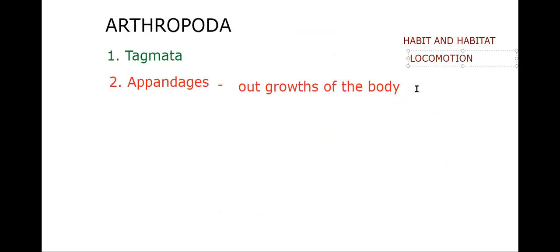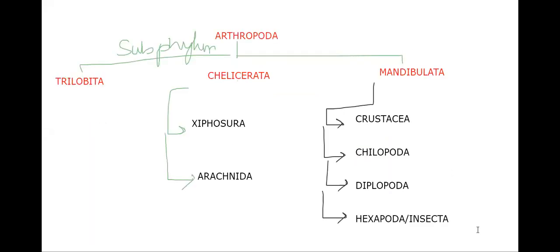Okay, next, locomotion. Locomotory organelles. We're talking about jointed legs, isn't it? Xiphosura, how many legs did we say? Five pairs, four pairs walking and one pusher leg. Arachnida, four pairs of legs are present. Chilopoda is hundred-legged. Diplopoda, thousand-legged animal. Hexapoda, three pairs, hexa, six legs are present. Crustacea is not given in the text.